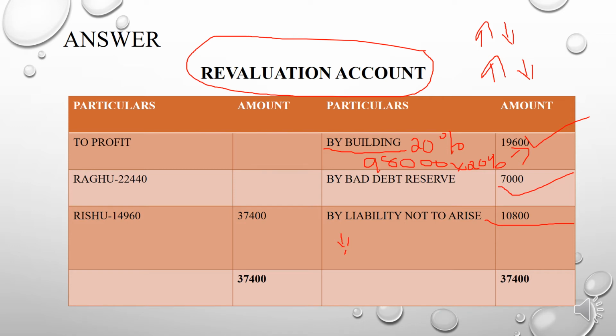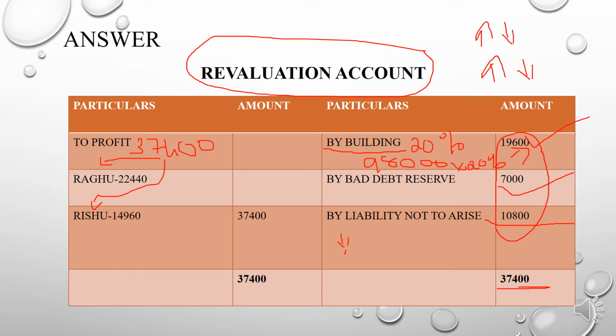So the next step is what? We need to add all these amounts in order to get the profit or loss. Here the debit side is more, which means it is a profit. So what is the profit amount? 37,400, right? The profit amount is 37,400, and we need to allocate this 37,400 to Regu and Rishu. And on which ratio? On their old ratio, right?